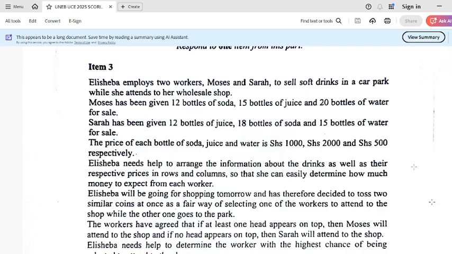So when you look at this item number 3 that came in UNEB this year, which your first students did, it had something of these topics. And I will still urge you, if you look at the theme data and probability, there are topics you should not miss to look at.